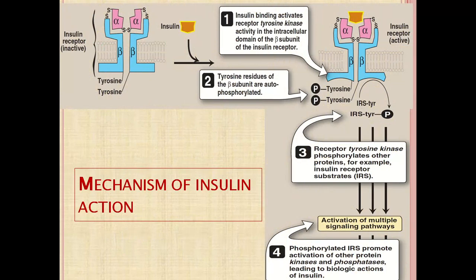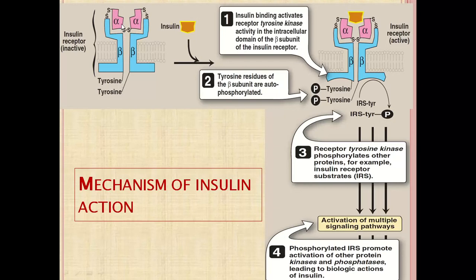What is the mechanism of insulin action? Once it is secreted in the blood, it acts on the peripheral tissue by binding to a cell surface receptor, known as the insulin receptor. That is the structure of the insulin receptor, a cell surface receptor. It mainly has two domains, extracellular and transmembrane.